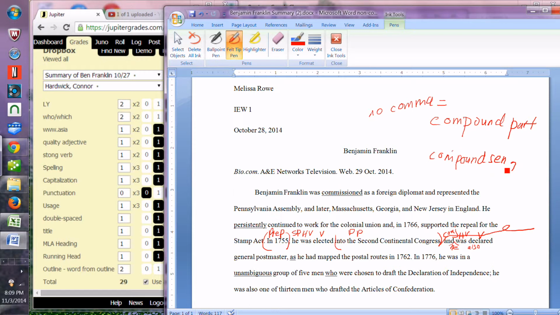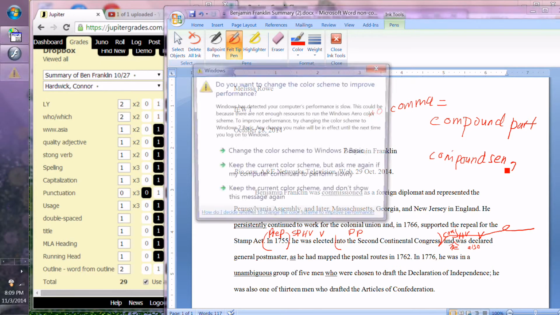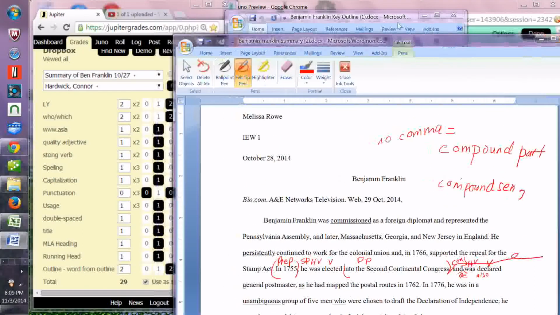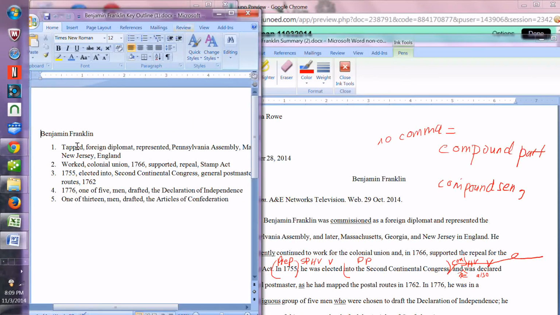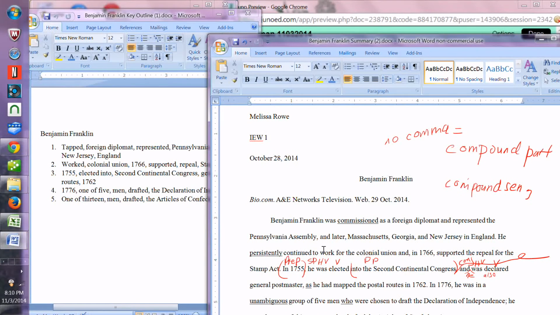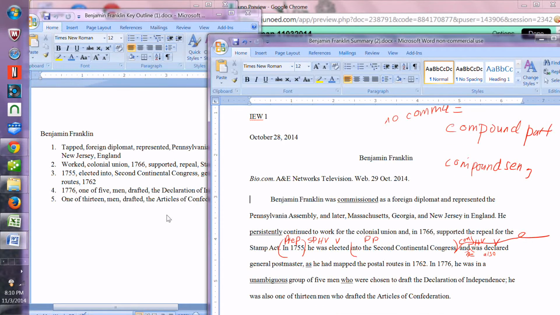So that was the only error I found in your whole paper, and that's one of those little tricky ones, and I will keep watching for that. I will keep watching for that and helping you identify those things. You did a nice job on your outline. I could tell that you wrote from your outline, although some of the things were not on there. You had most of them here.